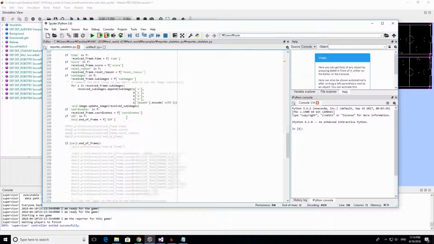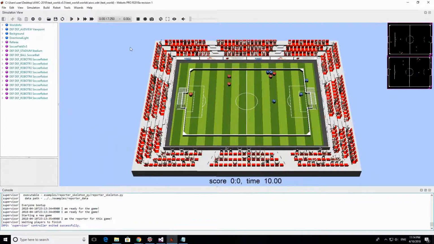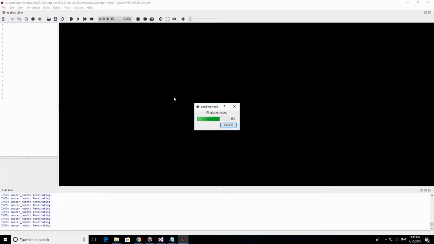So after the game ends, it checks which team won. In our case, the game ended in a draw, and it added another message: it was really a great match. After that, we're going to revert our world and change the code a little bit to see other possibilities that we can do in our example code.